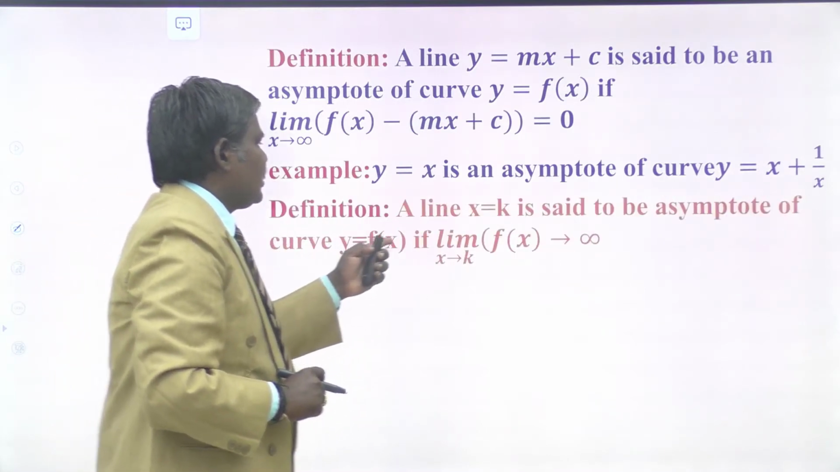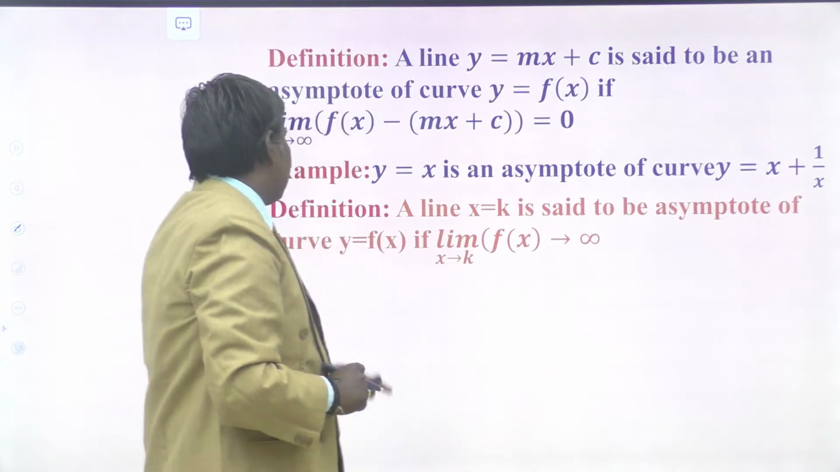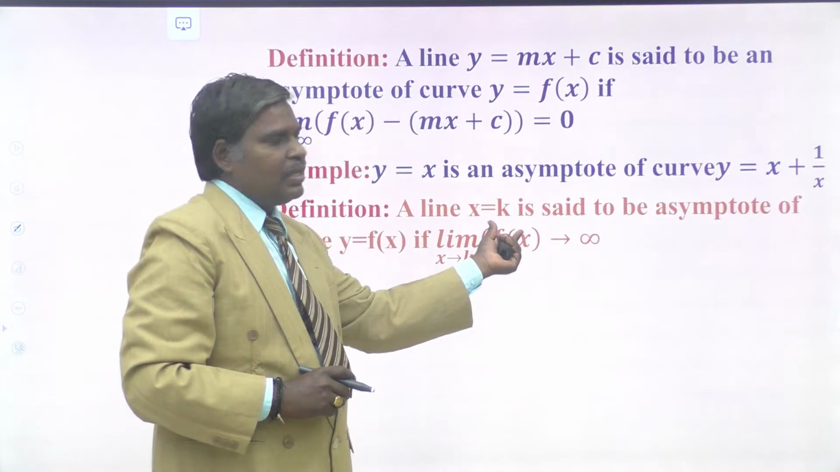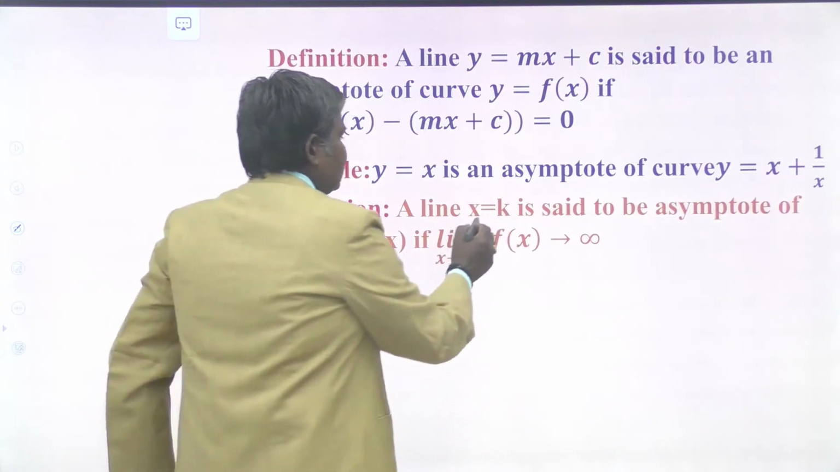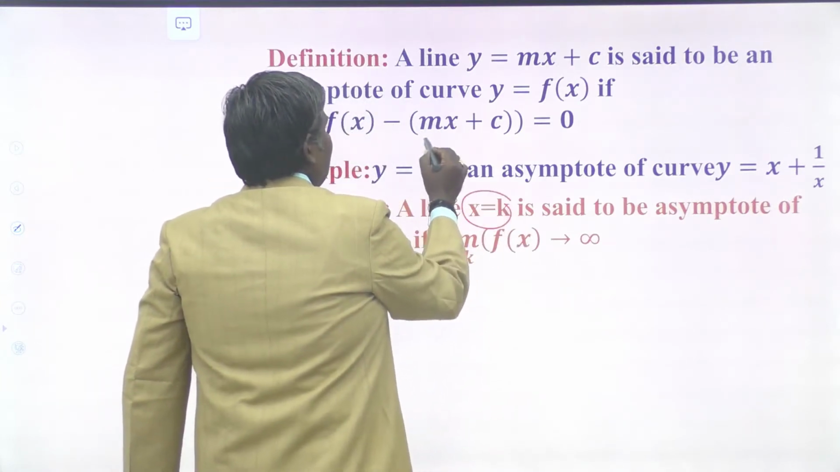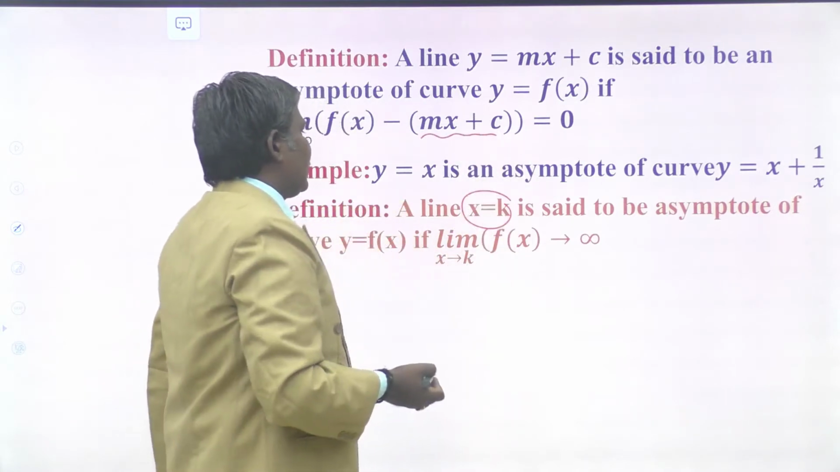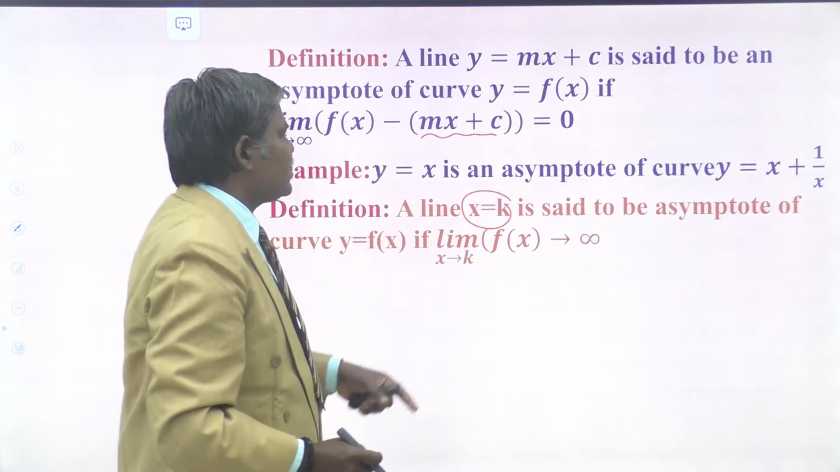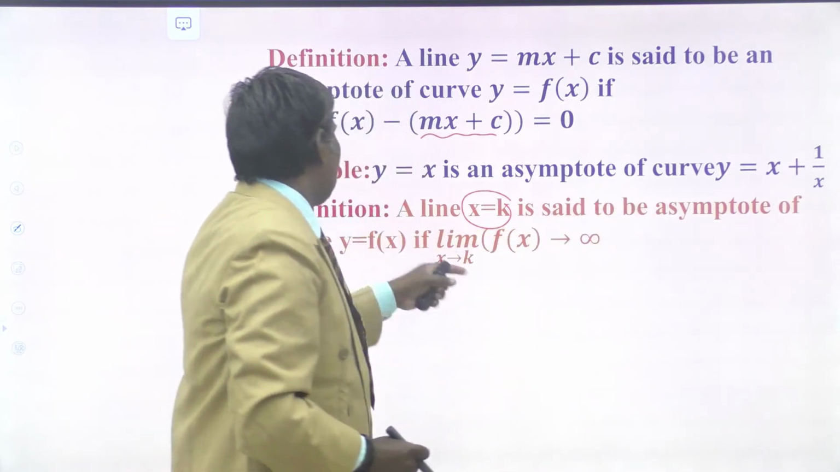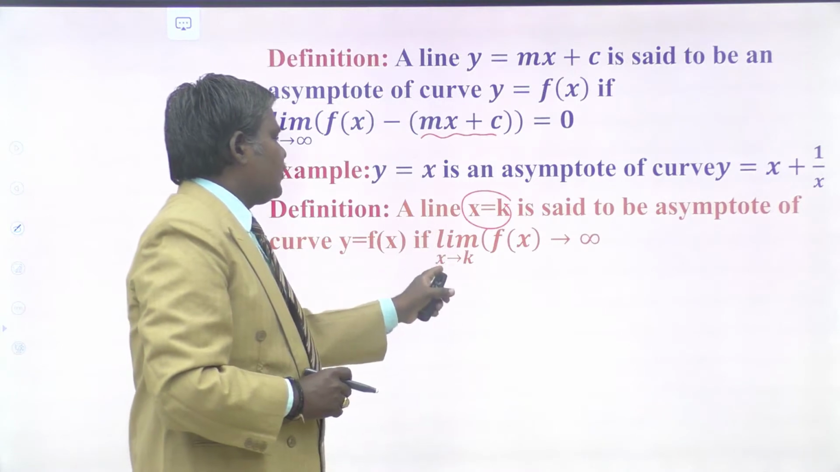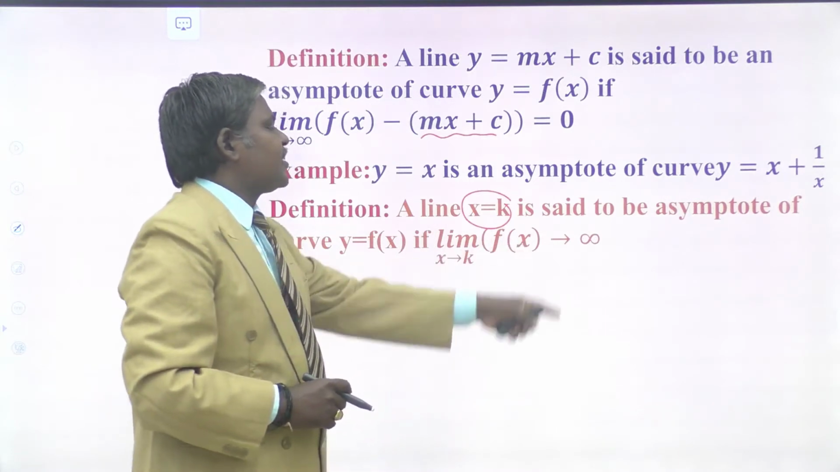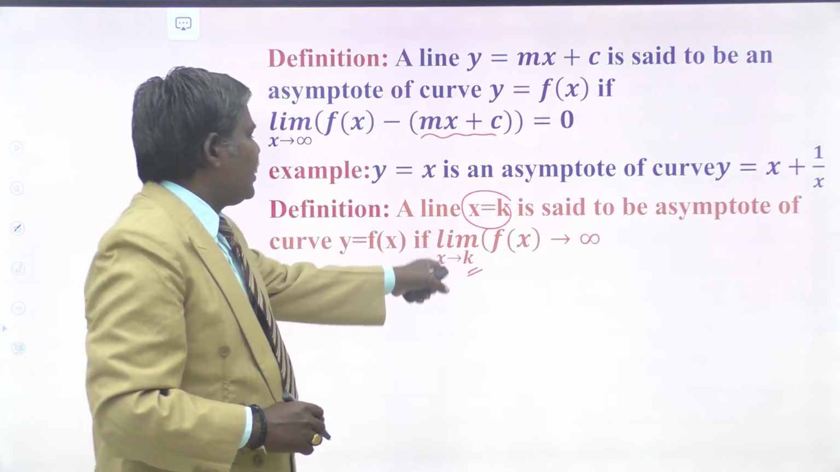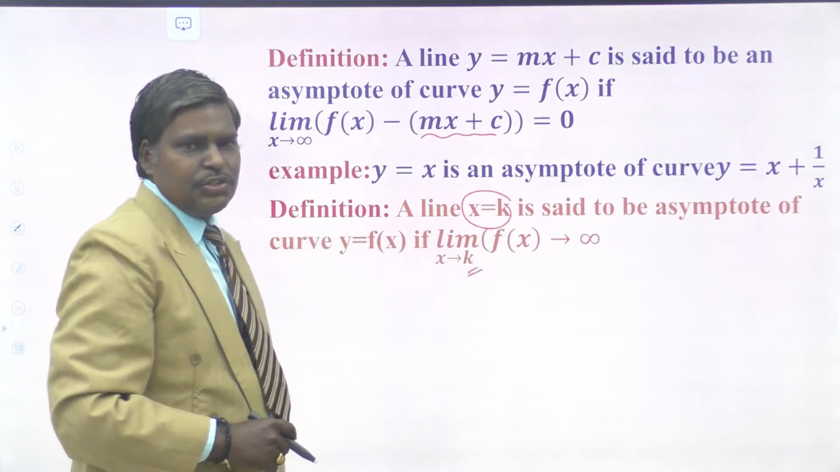So next definition: a line x equal to k is said to be an asymptote of the curve y equals f of x. x equal to k is the line parallel to what? The y axis. In the earlier case, the line y equal to mx plus c is the general line. This is the special case. The line x equal to k, that is the vertical line, is said to be an asymptote of some curve y equals f of x if, as x tends to k, f of x tends to infinity. There exists some k such that the limit as x tends to k of f of x tends to infinity.